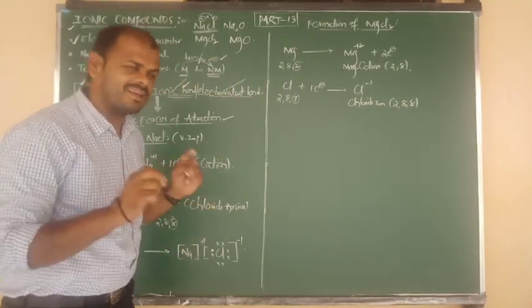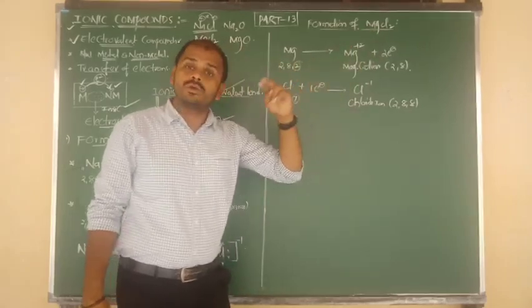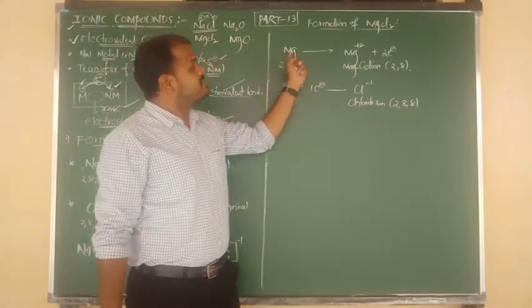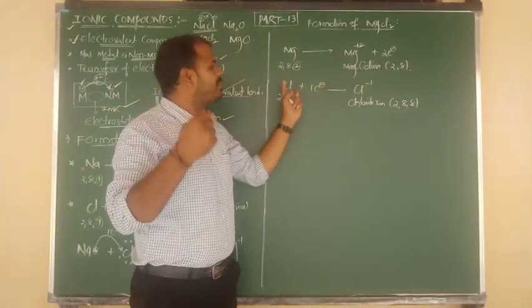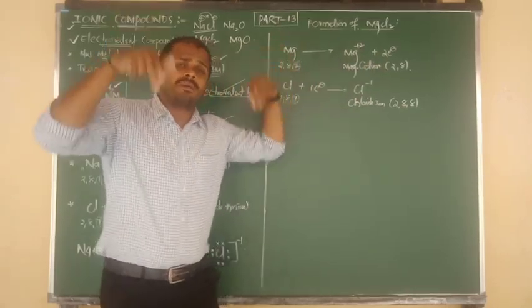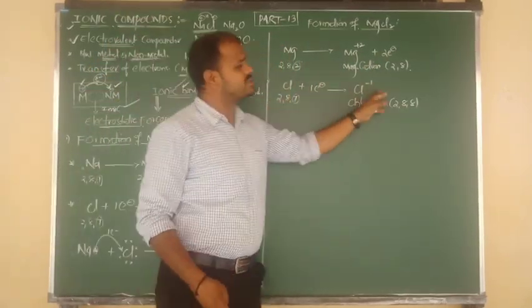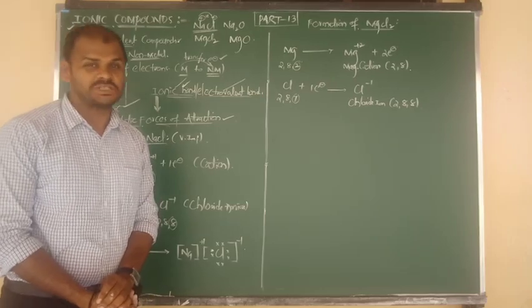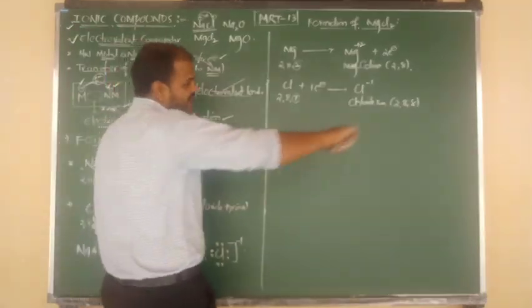Did you understand clearly? Good. Now, in MgCl2, 2 Cls are there. Mg loses 2 electrons. 1 electron is taken by the first chlorine, and 1 more electron is taken by the other chlorine. Both the Cl change into Cl minus. Story clear? Good.